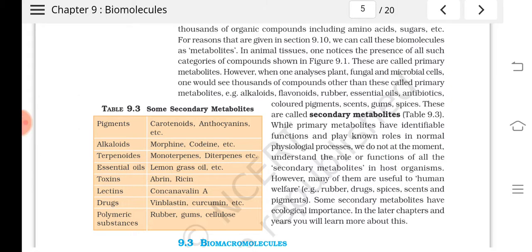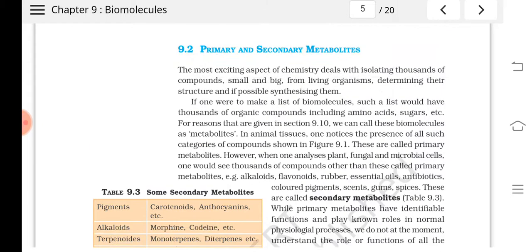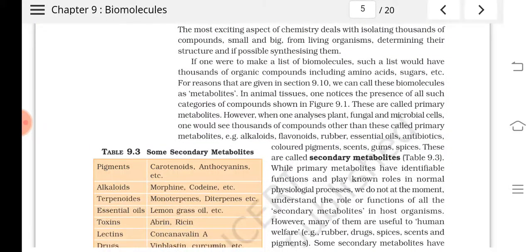Clear? I hope you understood these portions very clearly. Today I have taught you about the lipids and the polysaccharides. Polysaccharides and lipids. Is it clear? So go through all these portions very nicely.